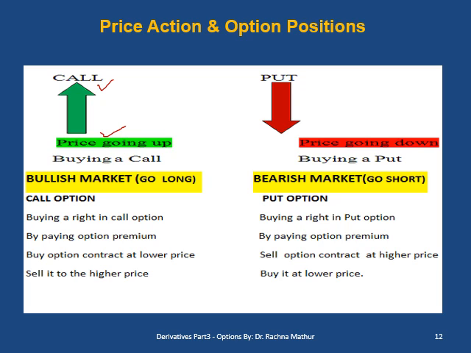But when the prices are going down, we call the market a bearish market and we go short. In options, we say this is buying a put. Buying a right in a put option by paying an option premium, we sell at a high price and buy at a lower price and book the profit.